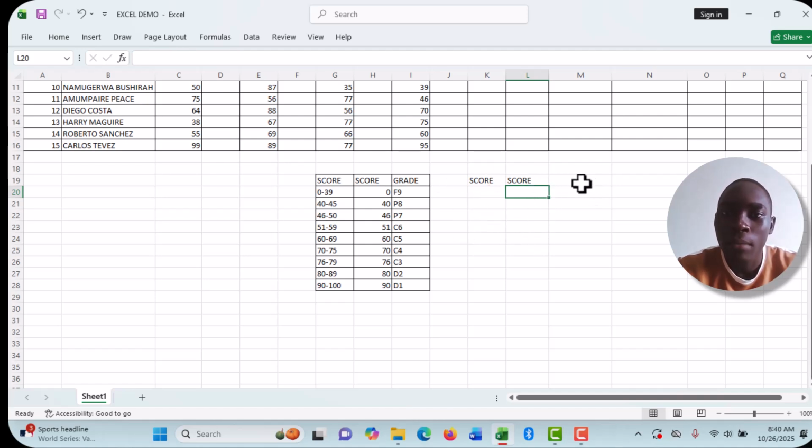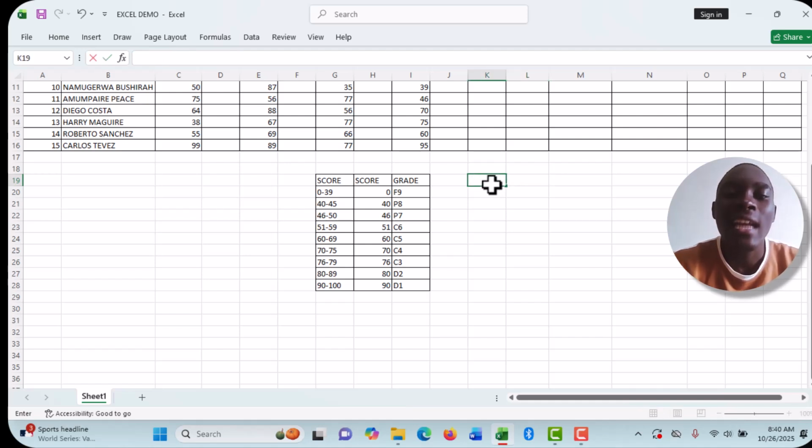Then you come to the grade and also put that if it is 0 to 39, that's F9, 40 to 45, that's pass 8, like that, up to 90 to 100, that will be D1. So let me remove these entries. Then after making this small table, you will also have to come and bold it.